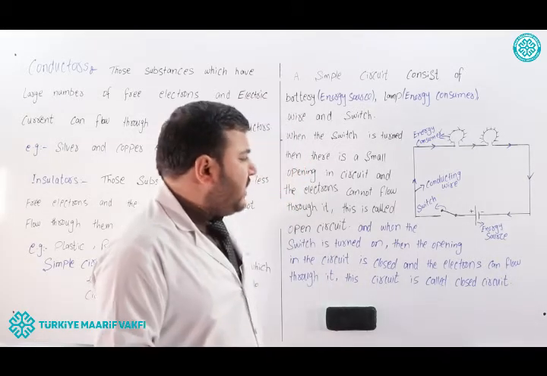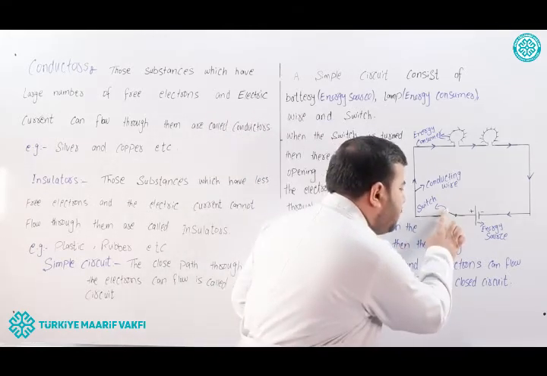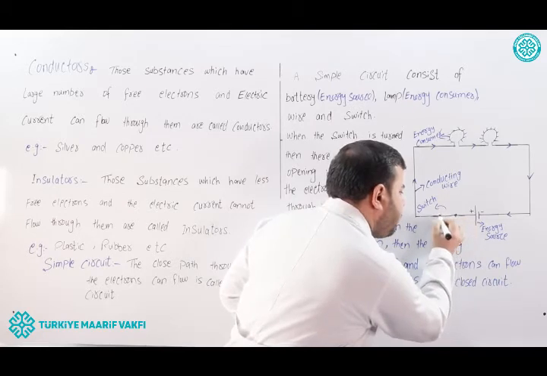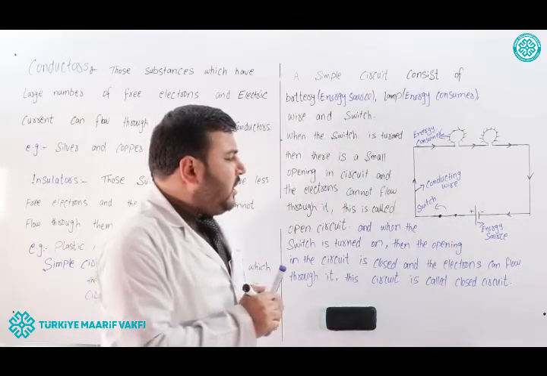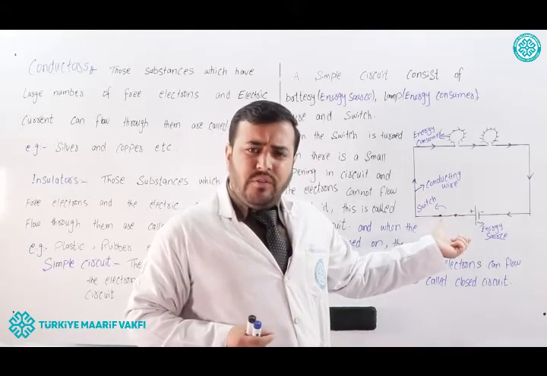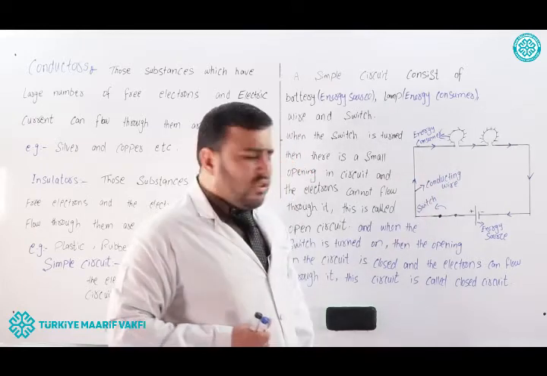And when the switch is turned on, this small opening will be closed. So there will be no small opening and the electrons can flow through the circuit. This circuit is called a closed circuit.